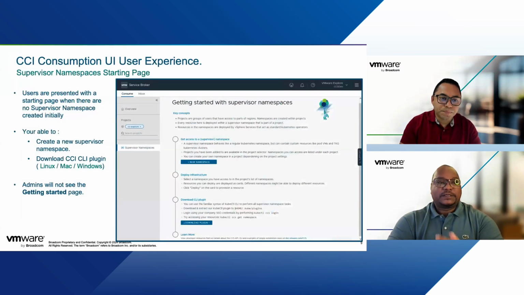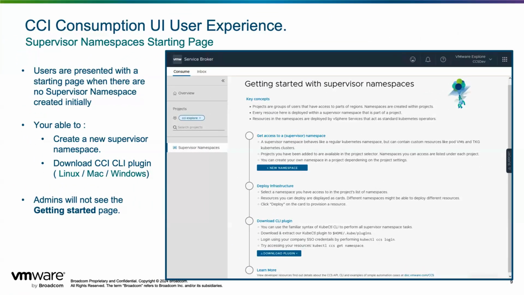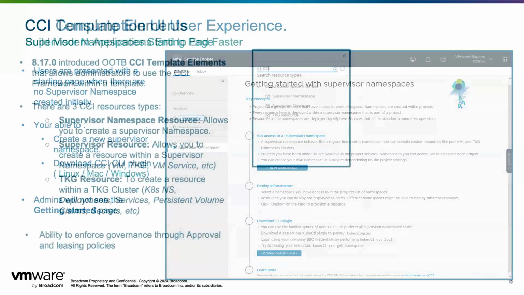We're going to see this in a demo, but at a high level, this is what you're going to see when you log into your self-service portal. It provides a namespace construct. This is where you're going to create the namespace, the supervisor resources, as well as the TKG resources from here. Right.